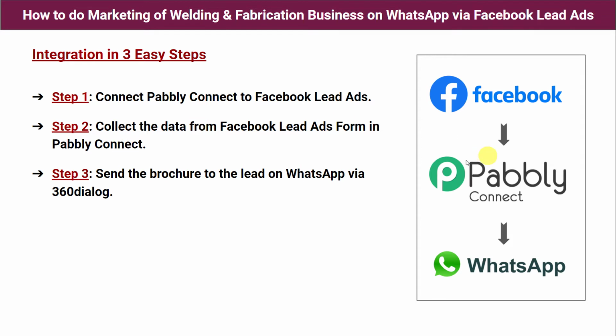So at step 2, Pabbly Connect is going to capture the data from Facebook lead ad form. Step 3. Send the brochure to the lead on WhatsApp via 360 dialog. So whatever the data Pabbly Connect has captured from Facebook's lead ad form, automatically the same data will be used and your welding and fabrication business brochure will be sent on the WhatsApp number of the customer.